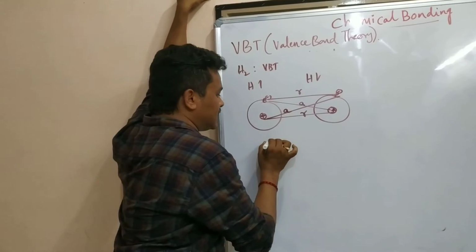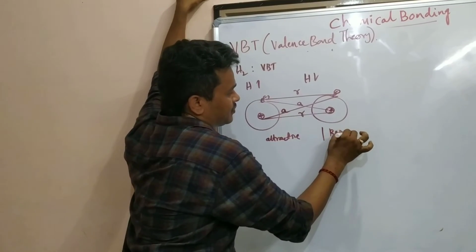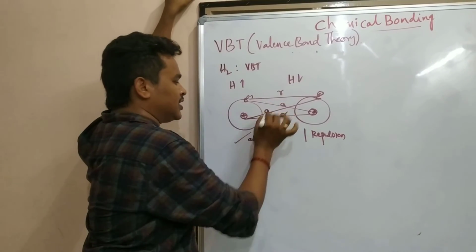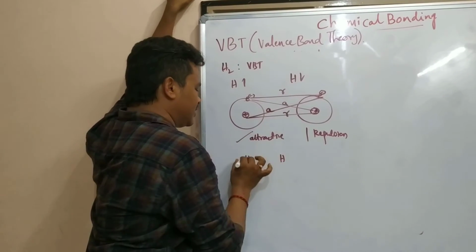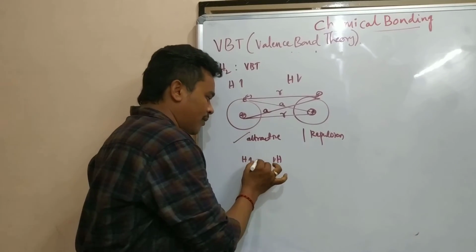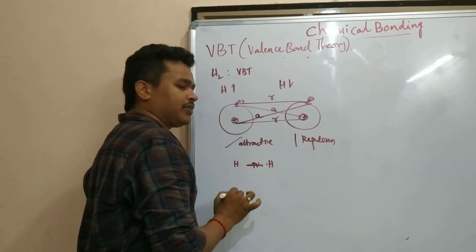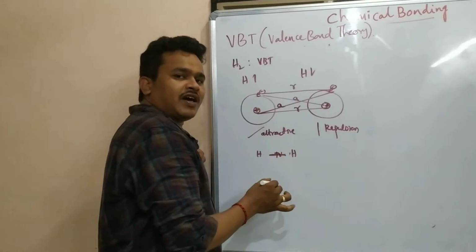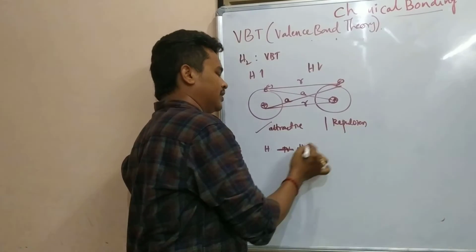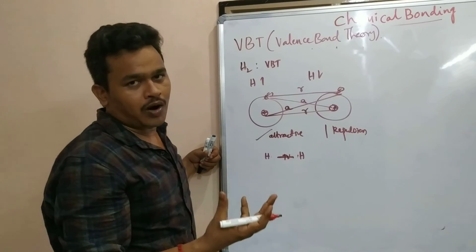If the attractive forces dominate, these two hydrogens coming with opposite spin electrons can form a bond. The distance of this bond is called the bond length, the equilibrium distance between the two. If repulsive forces are more, they move away, the bond becomes unstable and will not form.